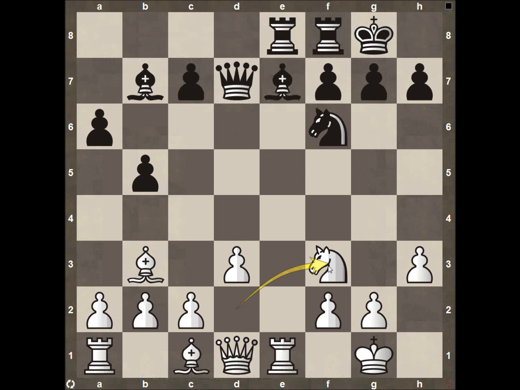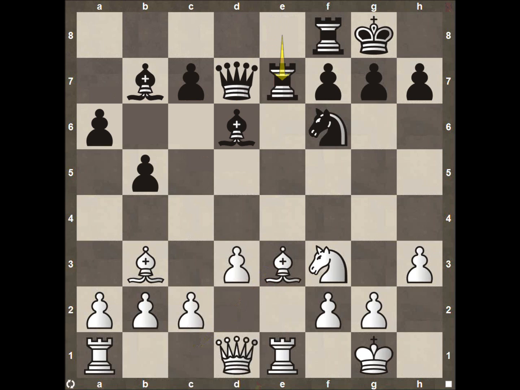We now have knight to f3. Again, as we talked about, trying to uncramp the position that white has on board. Now we have bishop here to d6, more centralized than before, also opening up the door for the rook here on e8, so all very good moves. We have bishop to e3, again developing, trying to make sure that white can continue his development. Definitely wants to have more of a centralized bishop right here. Then we have rook to e7, getting ready to swing his rook over to e8. Double barreling here on the e file is going to be good for the rooks.